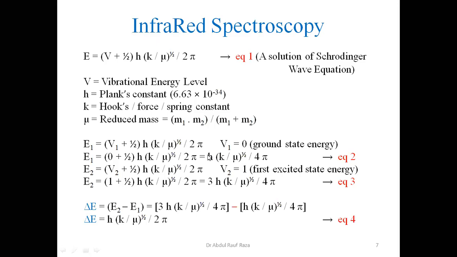It doesn't make any difference if we have 1 and 3 here or 3 and 5 here, because look at the next. Delta E is the difference of energy, higher minus lower, final minus initial, which is absorption spectroscopy. So higher is this one, lower is this one, so we have subtracted. All this factor is common. h, k into the reduced mass under root, over 4 pi is constant. And what is left behind is 3 minus 1. So 3 minus 1 is 2. So 2 shall cancel out with this 4, 1 by 2. So we end with this equation over 2 pi.